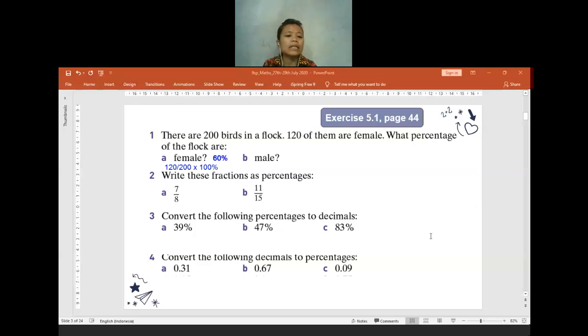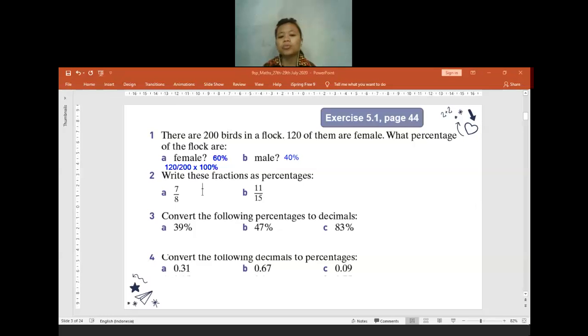How many percent are the male birds? Teacher, it's 40%. Okay, thank you. Is there anyone who has confusion? The total percentage is always 100%. The female you already have as 60%, so you can just directly do 100 minus 60, which equals 40%. If anyone has any question, feel free to ask. No? Okay. If no one has any confusion, let us move to question 2.